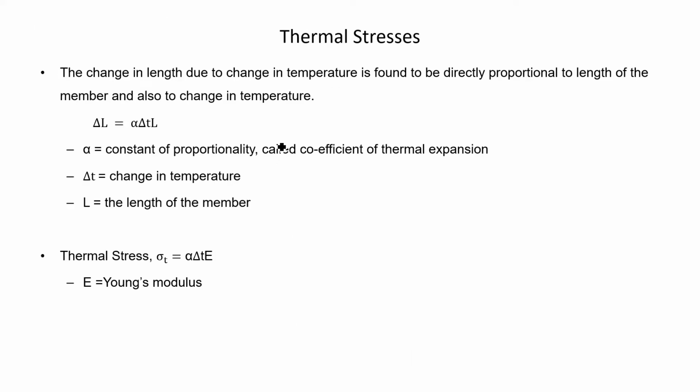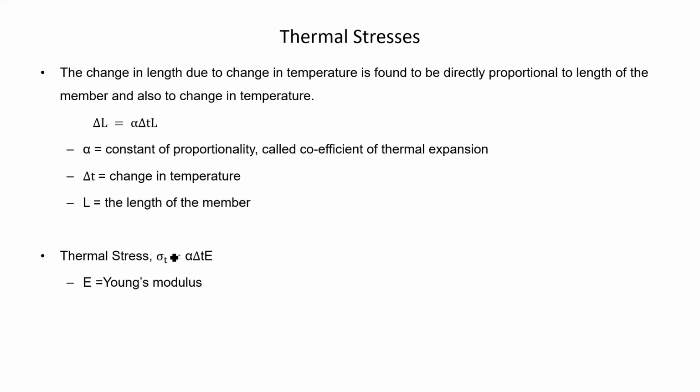Due to change in temperature, an axial stress is developed in the material when that material is restrained against movement, and that is called thermal stress. The equation for thermal stress, sigma T is equal to alpha into delta T into E, where alpha is the coefficient of thermal expansion, delta T is the change in temperature, and E is the Young's modulus of that material.